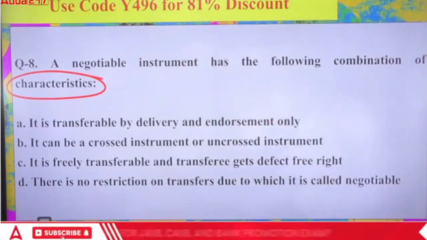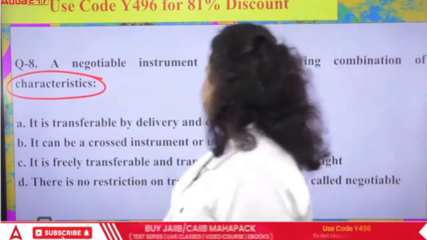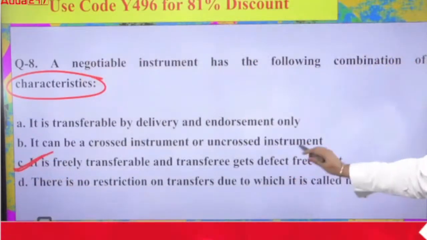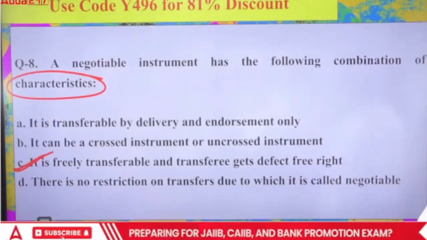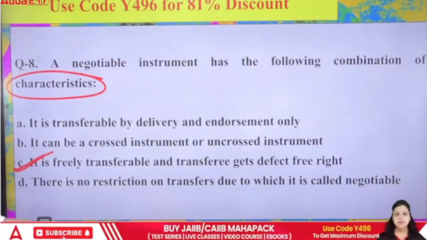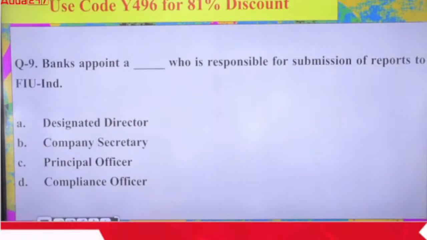I have told you that a negotiable instrument means an instrument which can be freely transferred. It means the right answer will be C. It is freely transferable and the transferee gets a defect-free right. So the right answer will be C in case of a negotiable instrument. And again, a very important topic. The check is also very important under the Negotiable Instruments Act.